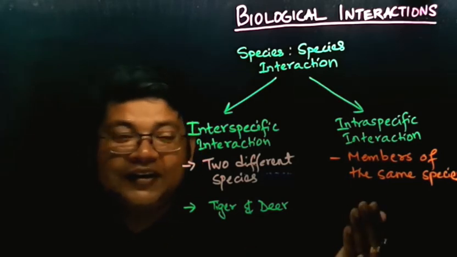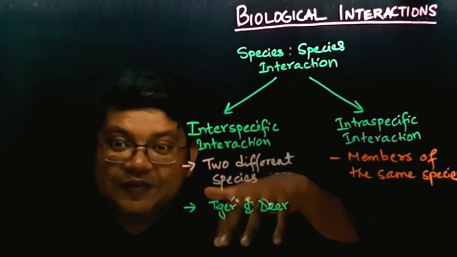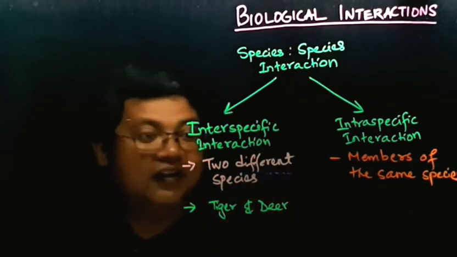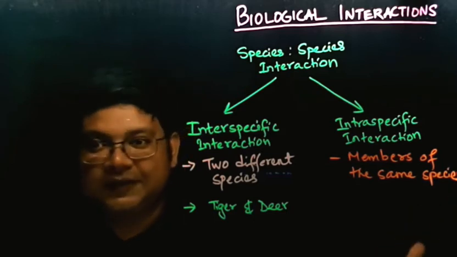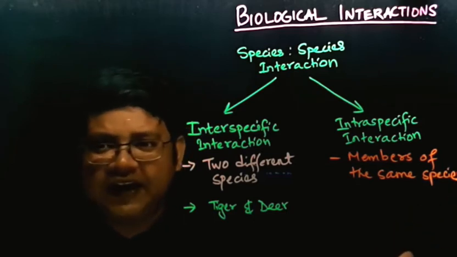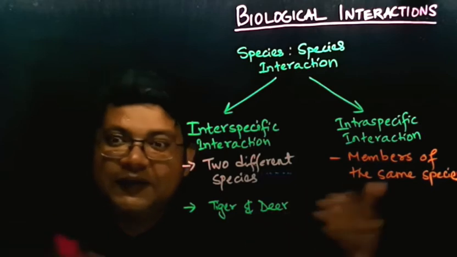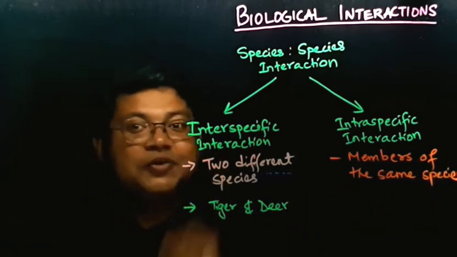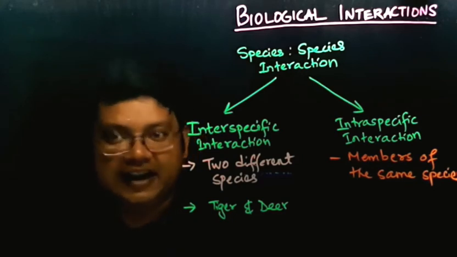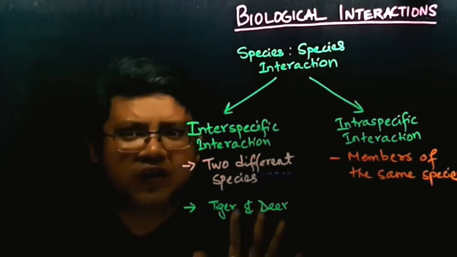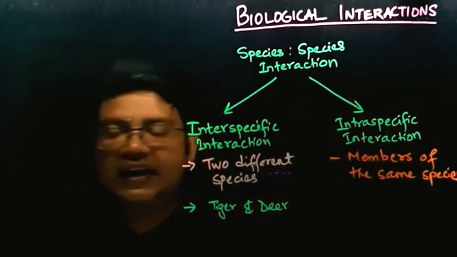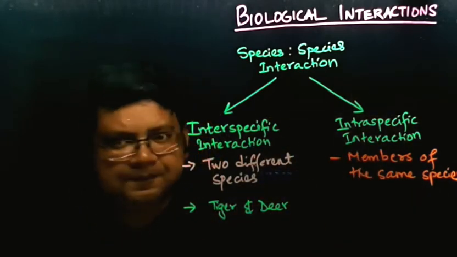They are fighting among each other, like humans, we fight with each other. Human fighting with a human is a type of intraspecific interaction. You have to understand these two concepts first: what is interspecific interaction and what is intraspecific interaction?